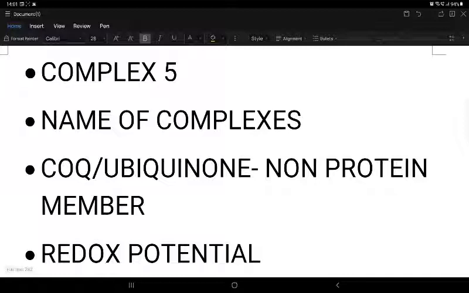FADH2 just acts as a mere gate, and because of this, complex 3 produces 4 protons, and complex 4 produces 2 protons. Totally 6 protons are there, and we get about 1.5 ATP in the case of one FADH2 molecule.